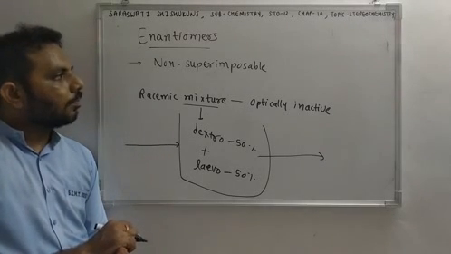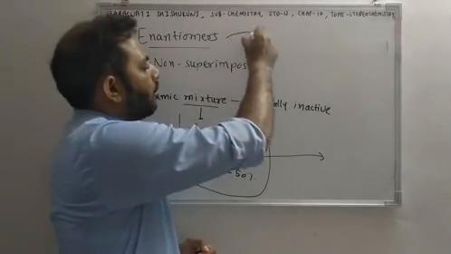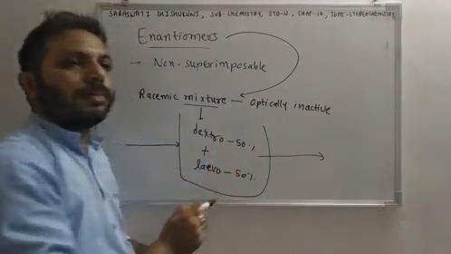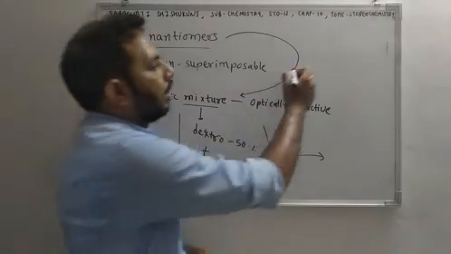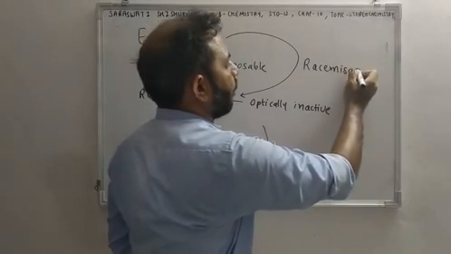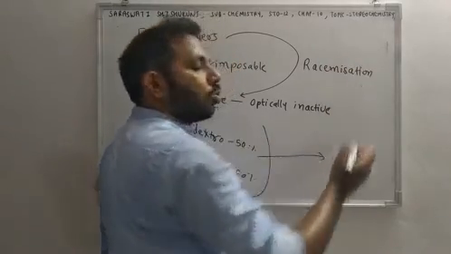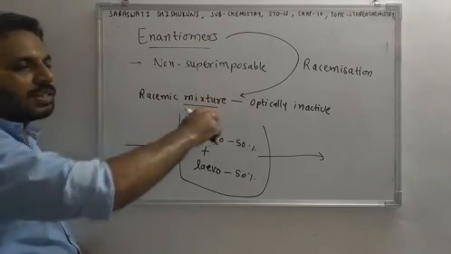Now, the process of conversion of enantiomer into racemic mixture is known as racemization. So racemization is conversion of enantiomer into racemic mixture.